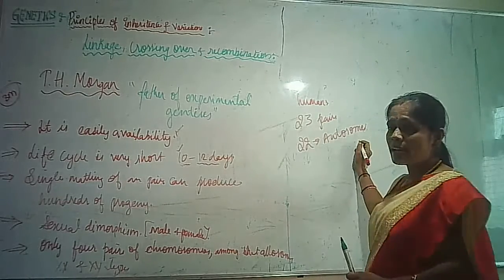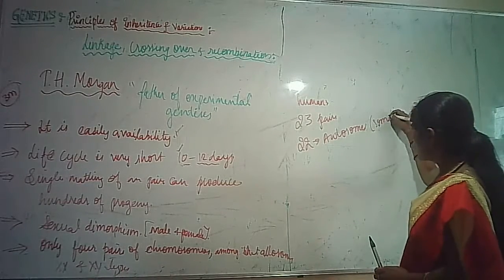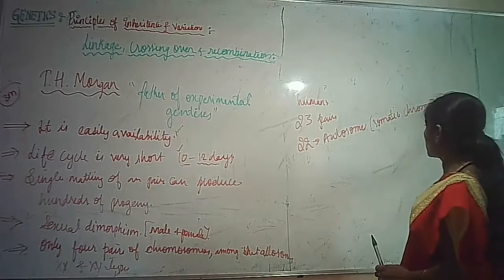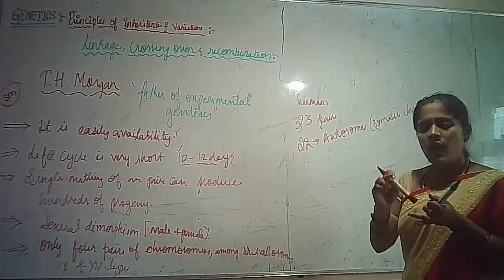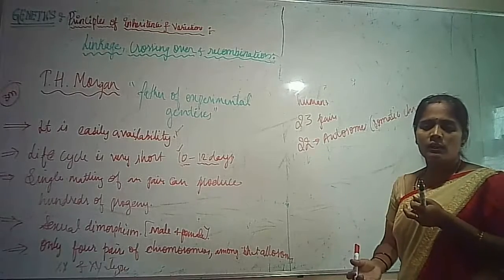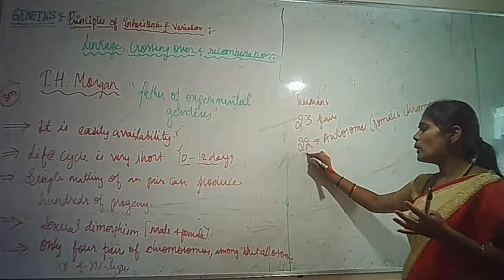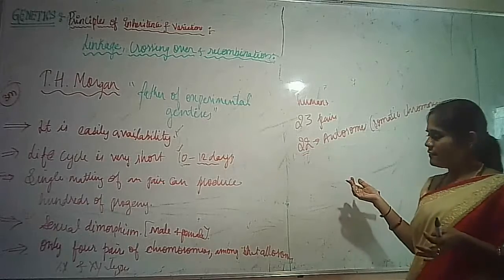Autosomes means body characteristics, which are also called somatic chromosomes. It means that our hair color, eye color, shape of the eye, skin color, all the body characteristics depend upon these 22 pairs, which are the same in the male and the female.